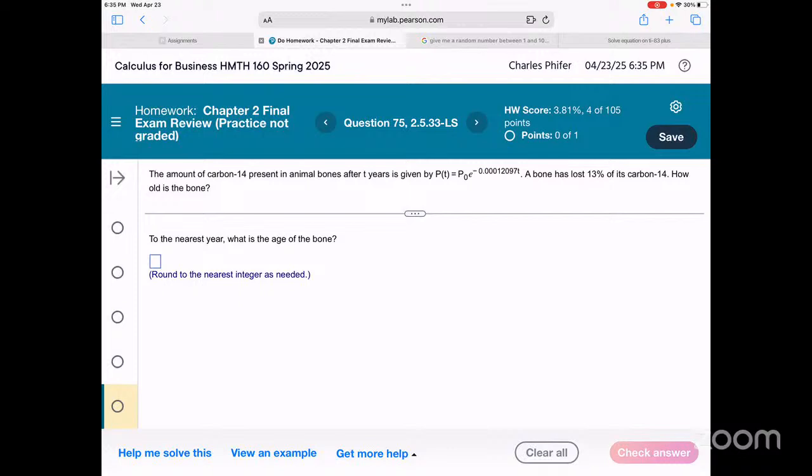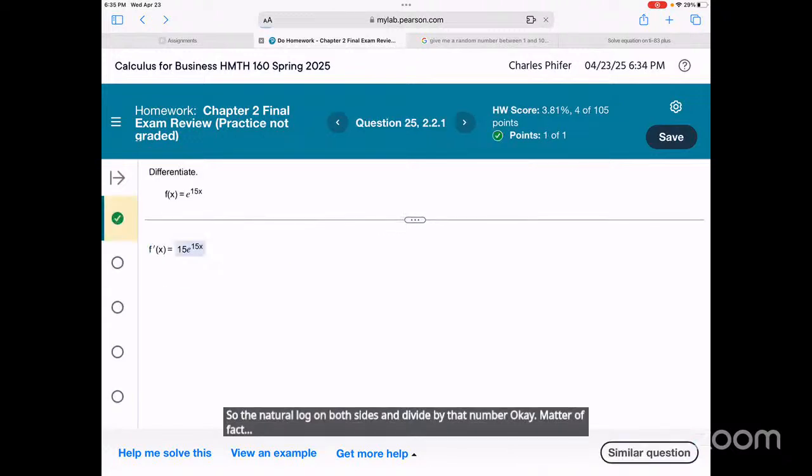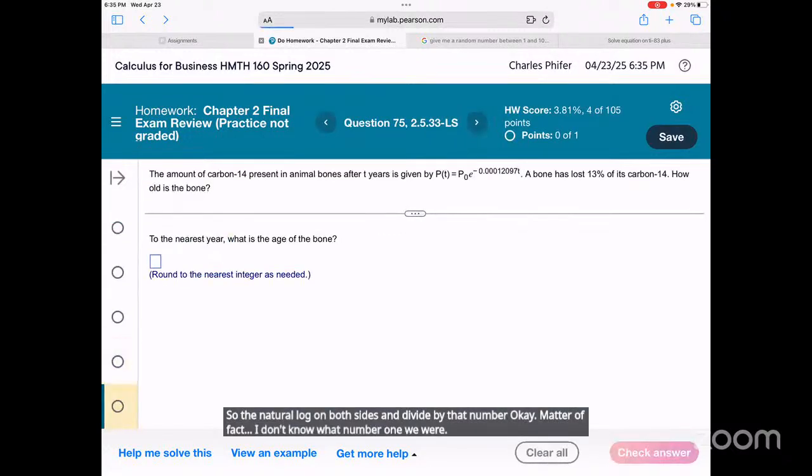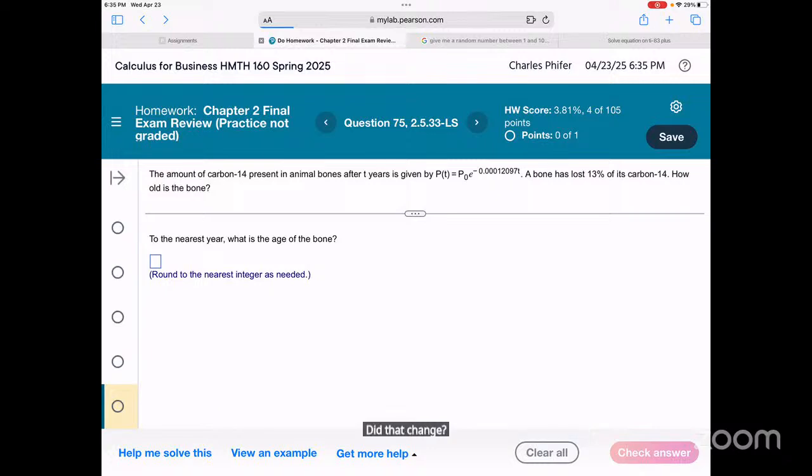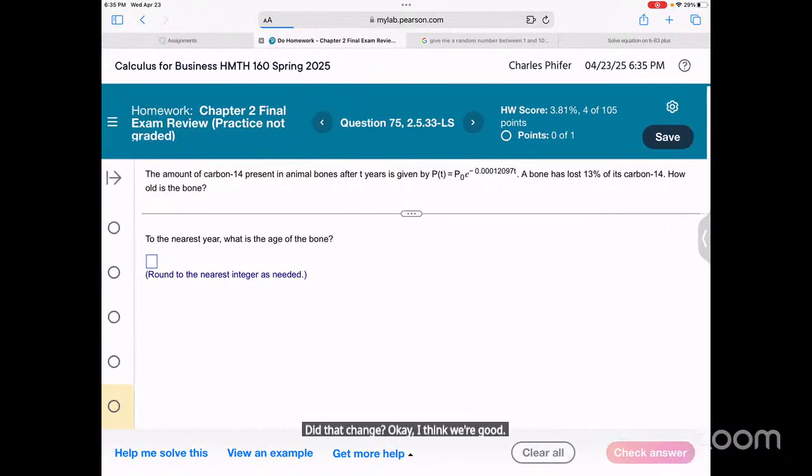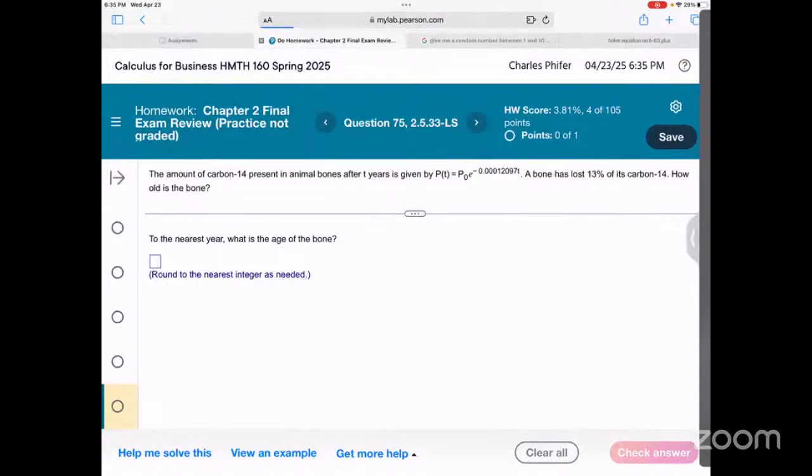Take the natural log. I think I'm going to take my notes here. So the natural log on both sides and divide by that number. Okay. Did I change? Okay, I think we're good. It keeps jumping around.